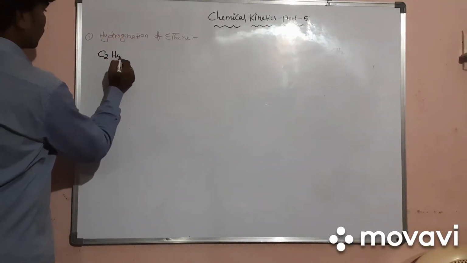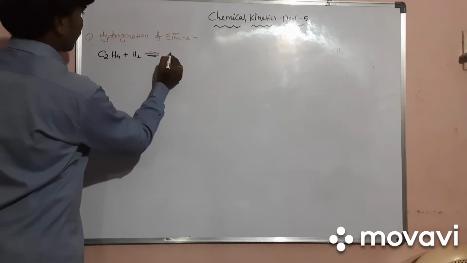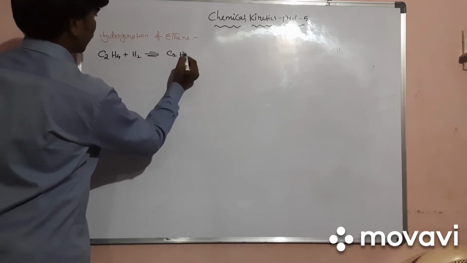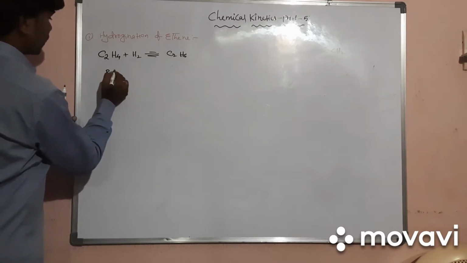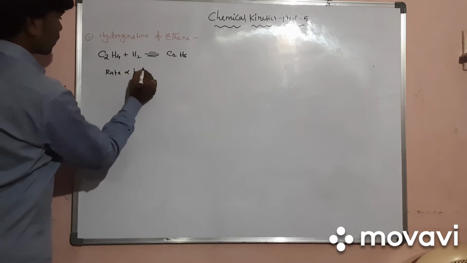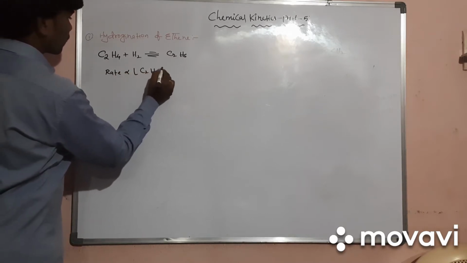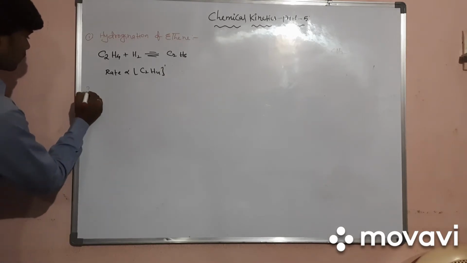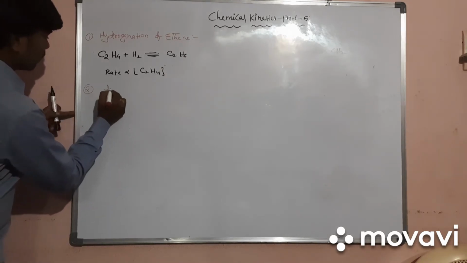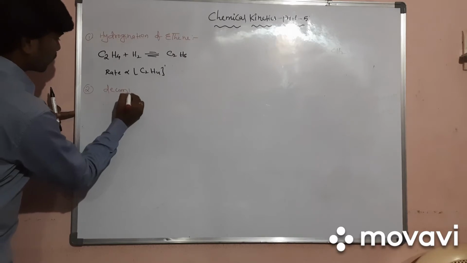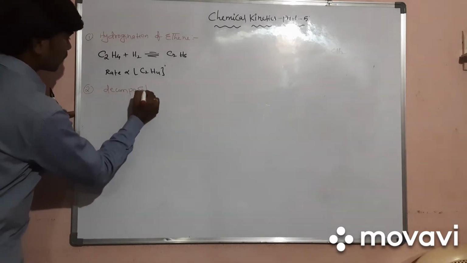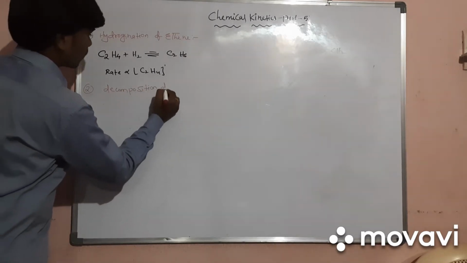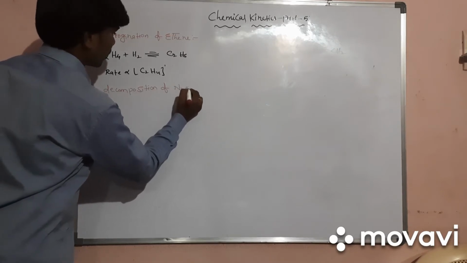C2H4 reacts and forms C2H6. Here the rate is directly proportional to the concentration of C2H4, so that's why it comes under what? First order reaction. The second example for this is the decomposition of nitrogen pentoxide, N2O5.